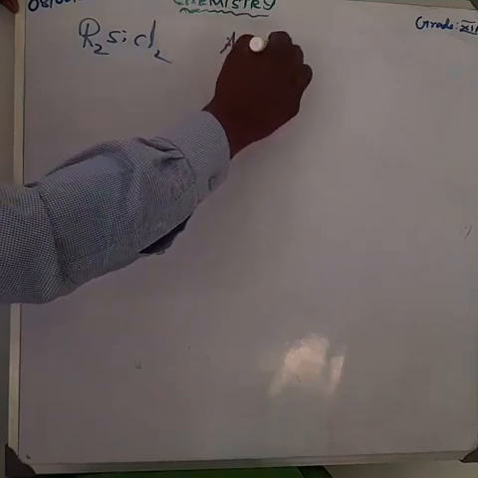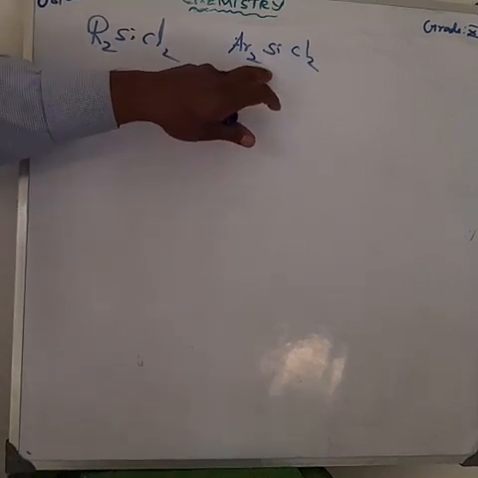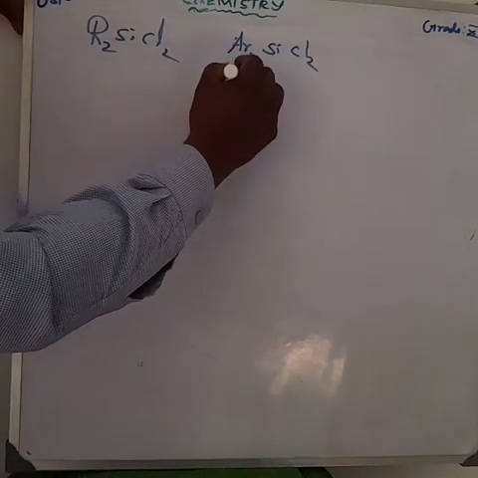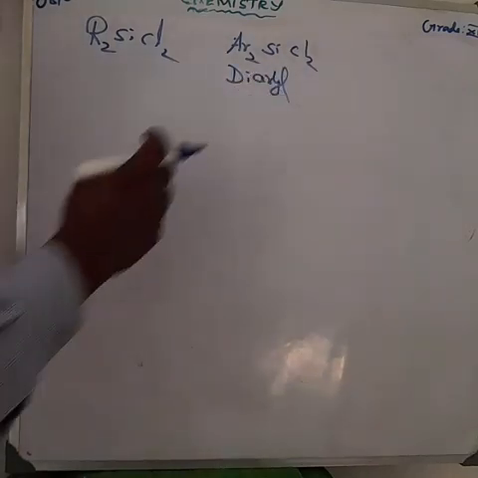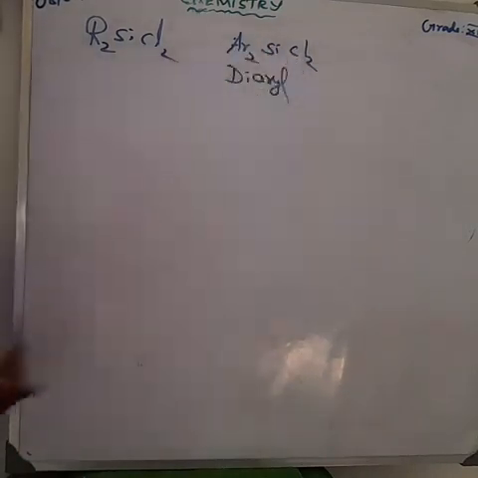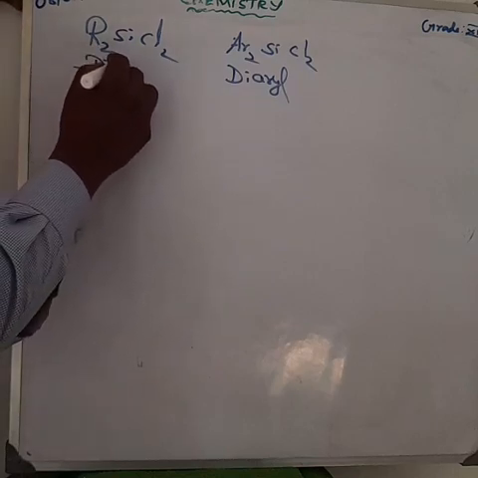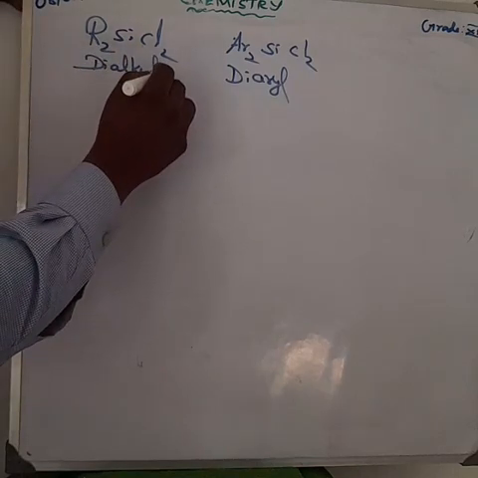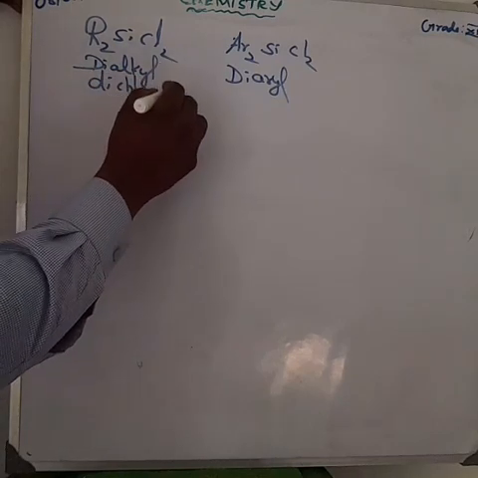Otherwise, we can write diaryl dichlorosilane. What is the general formula? Ar2SiCl2 for diaryl dichlorosilane. Another formula, dialkyl dichlorosilane, that is R2SiCl2.